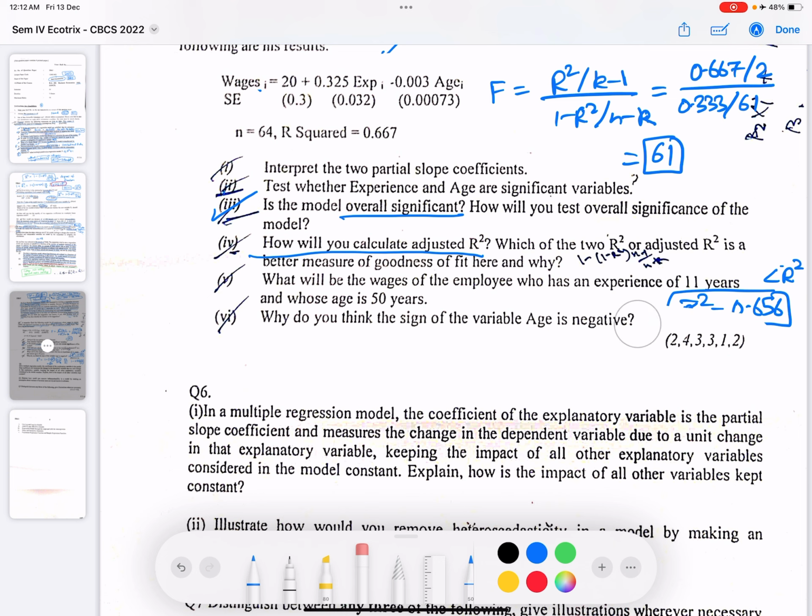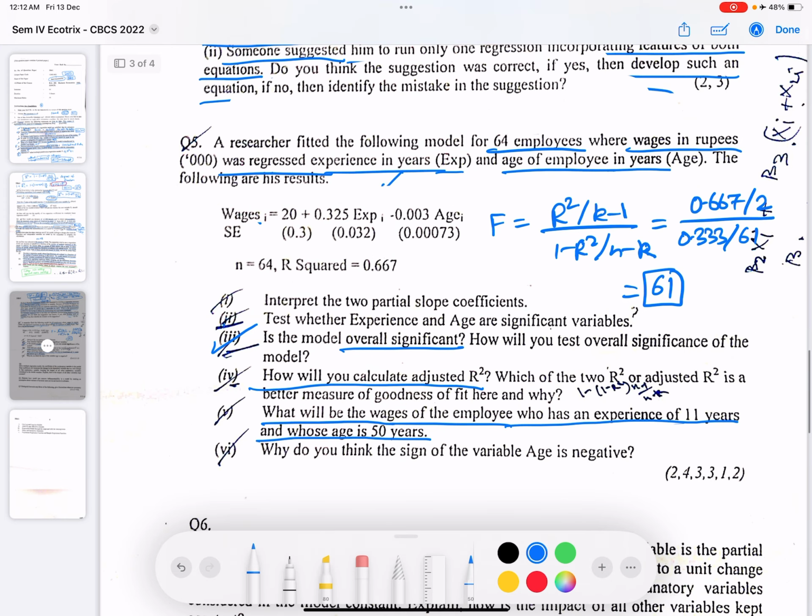Okay. Now looking at the next part of the question, what will be the wage of the employee who has an experience of 11 years and whose age is 50 years? So we just need to put the experience here and the age 50 here. So it would be 20 plus 0.325 into 11 minus 0.003 into 50.